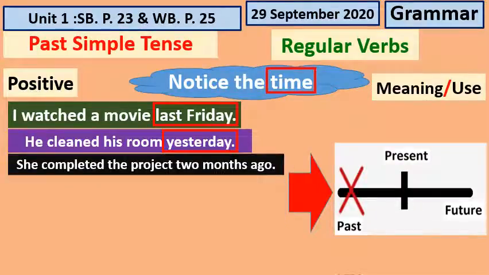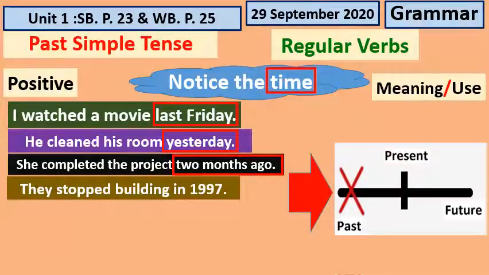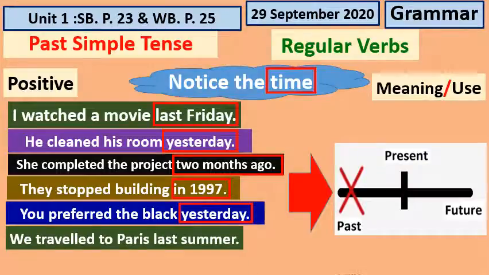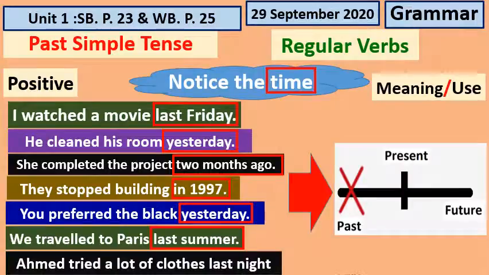She completed the project 2 months ago. We have the expression 2 months ago. They stopped building in 1997. Here we mention an old date. You preferred the black one yesterday. Again, we have yesterday. We traveled to Paris last summer. And the last example: Ahmed tried a lot of clothes last night.